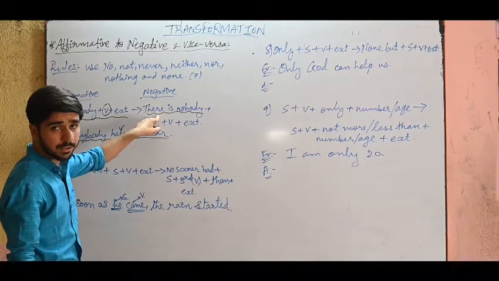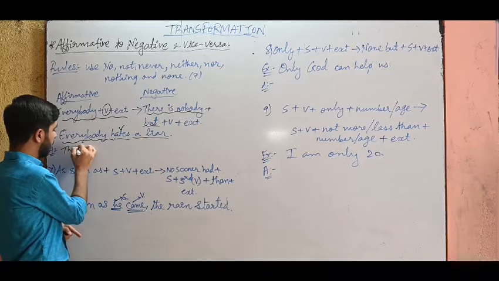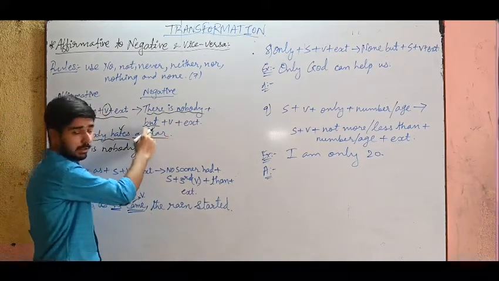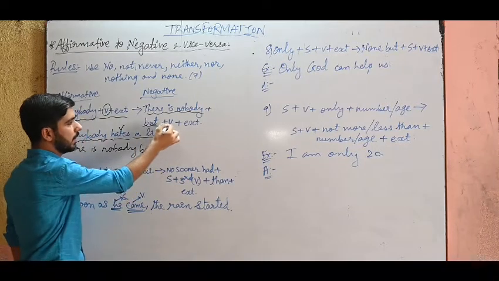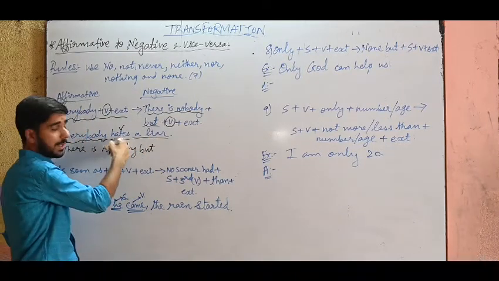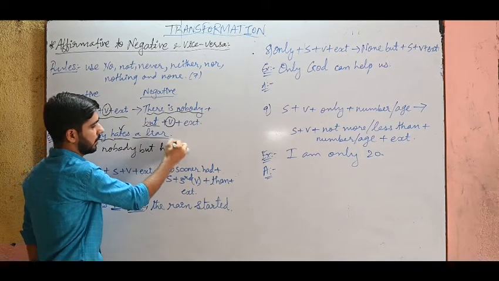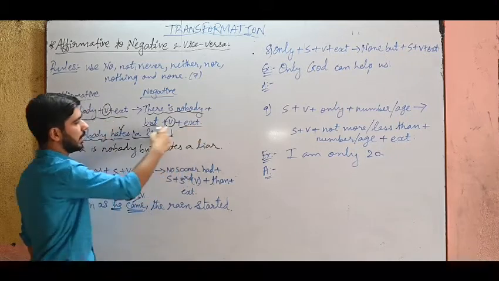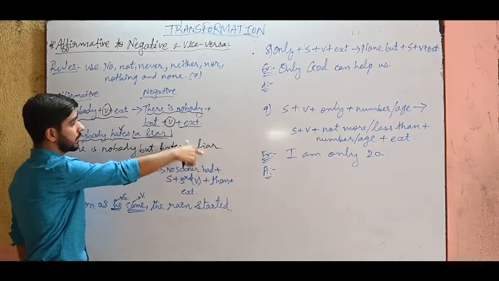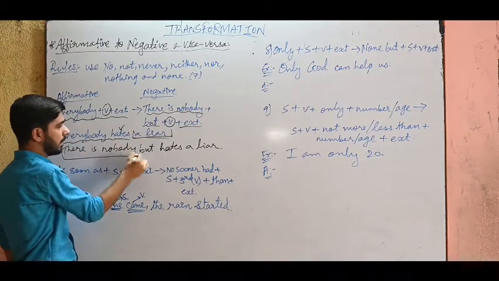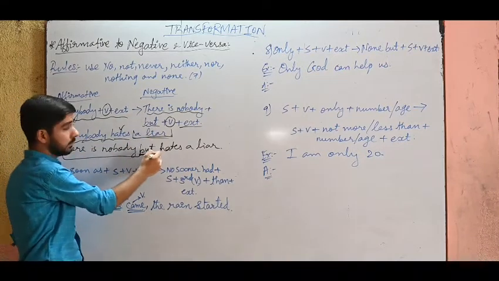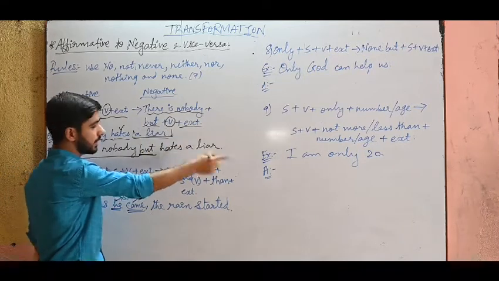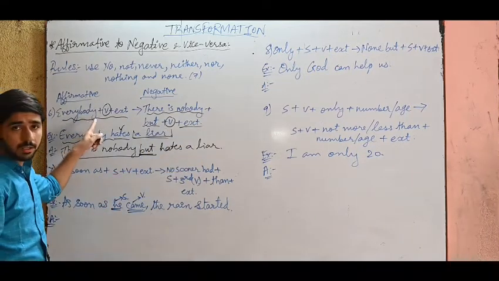So start your answer with there is nobody. Let me write there is nobody plus but. And what is the verb? Hates. There is nobody but hates a liar. The remaining part, the extension, stays as it is. See, I have written there is nobody plus but, the verb hates, and the remaining part a liar as it is. So this is rule number 6.